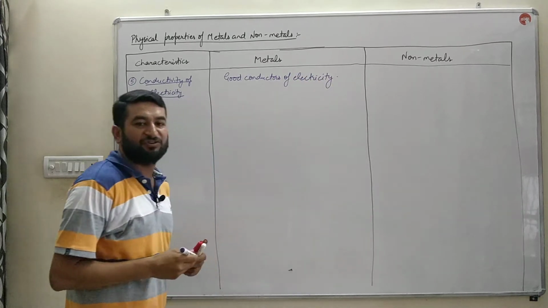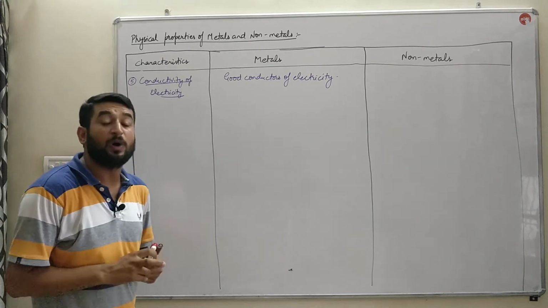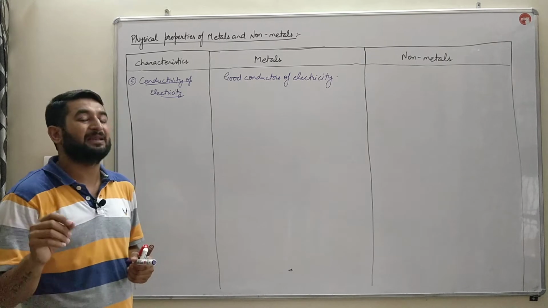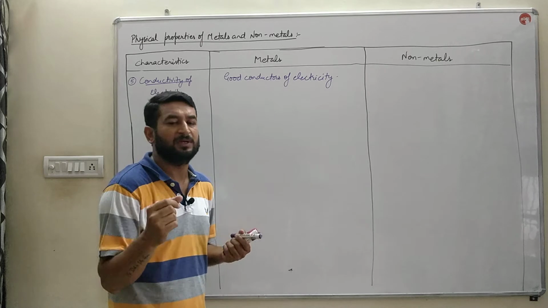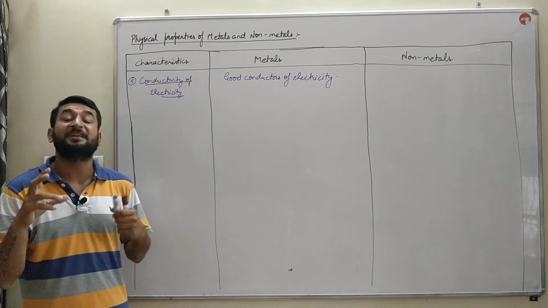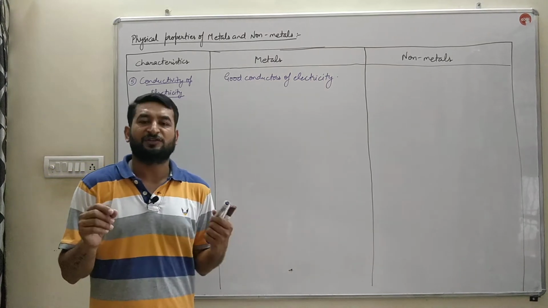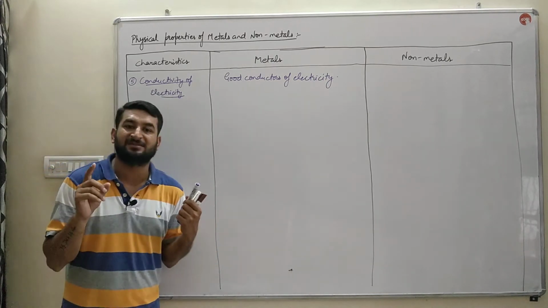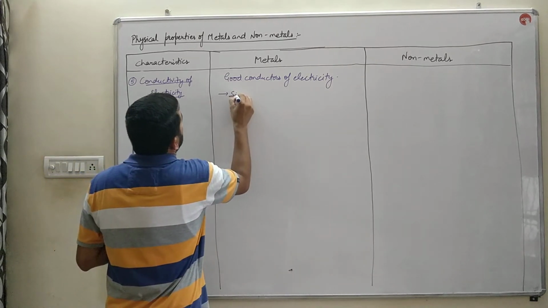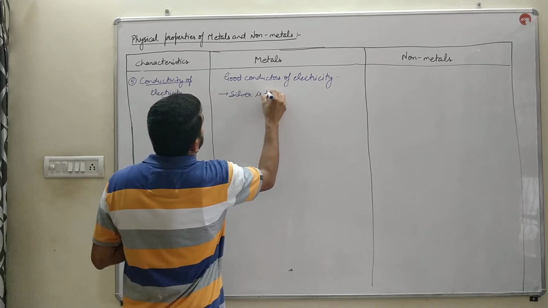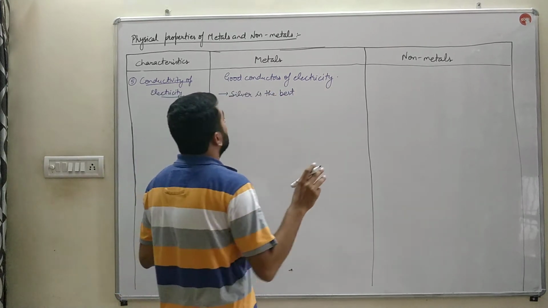They allow the electric charges, electric current to pass through them very easily. That is why the electric wires are made up of copper, silver, and aluminium. But the wires of silver are very costly, so they are not easily available. The wires of silver are used in the solar panels nowadays. So silver is the best conductor of electricity, but we cannot make the wires of silver because it is very expensive.